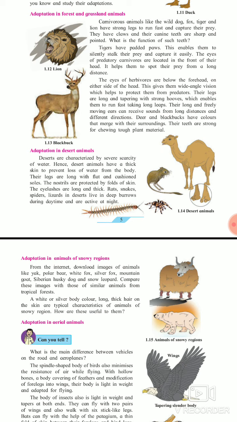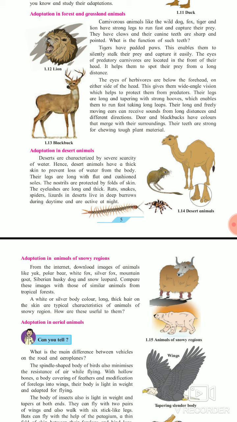As we discussed in adaptation in plants about grassland plants, I told you that animals like tiger and lion hide in that grass for their hunt. Carnivorous animals like the wild dog, fox, tiger and lion have strong legs to run fast and capture their prey. So today we have to see the adaptation in forest and grassland animals. Which are the forest animals actually? Lion, tiger, elephant, deer. These are the forest animals, which are divided into two types, carnivorous and herbivorous.